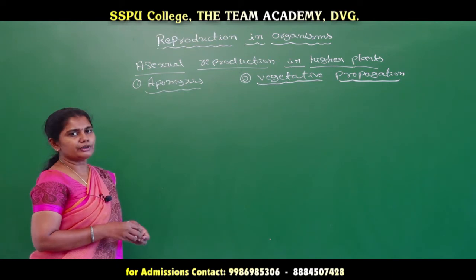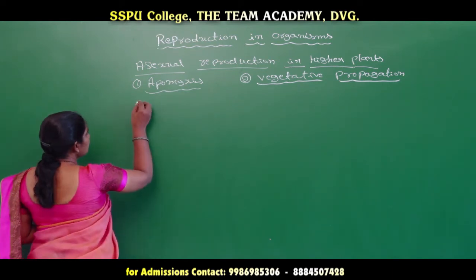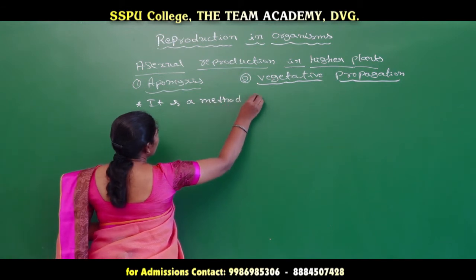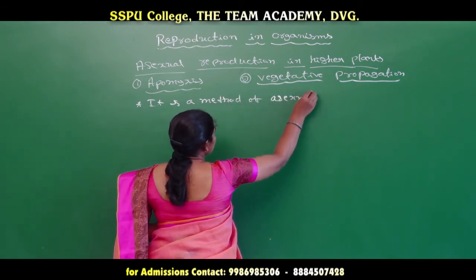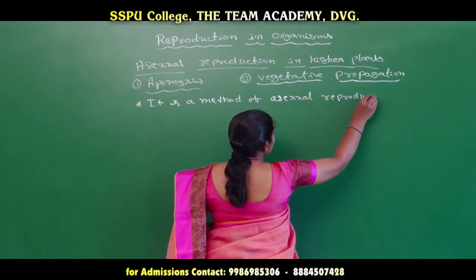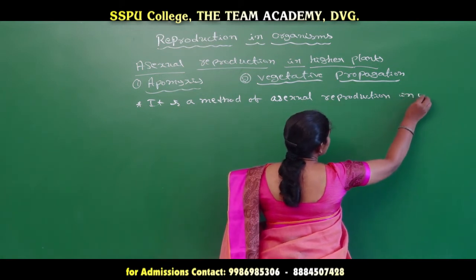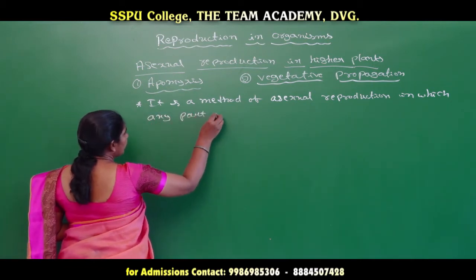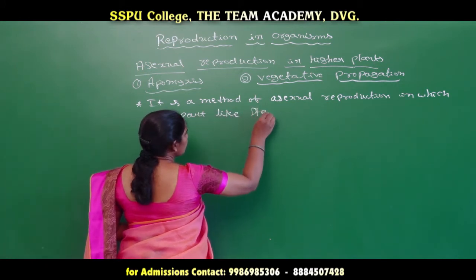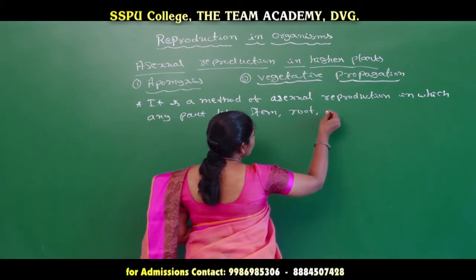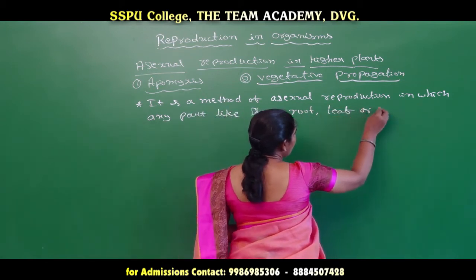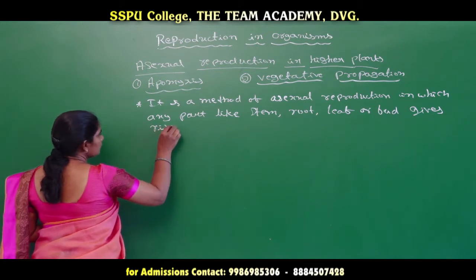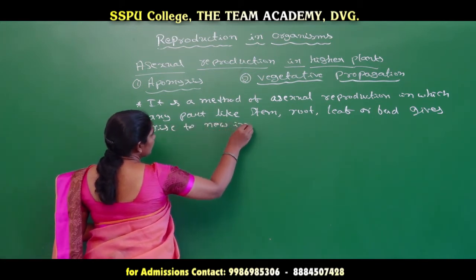If we define vegetative propagation, we can say that it is a method of asexual reproduction in which any part like stem, root, leaf or bud gives rise to a new individual.